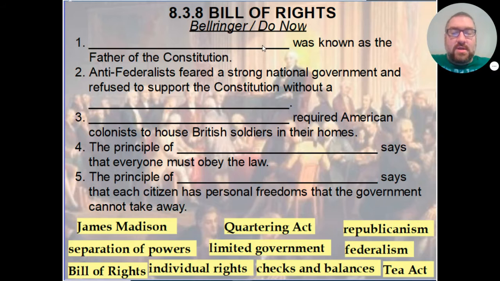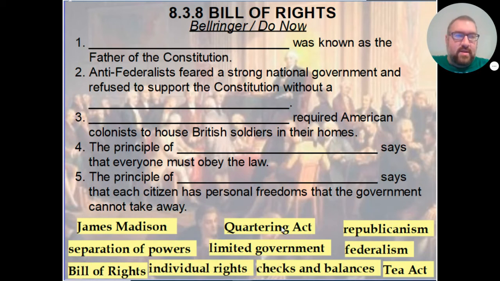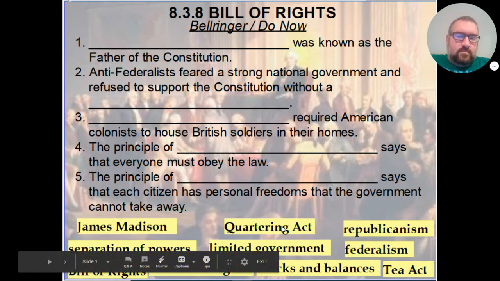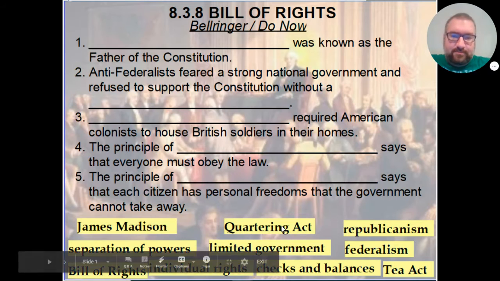Blank required American colonists to house British soldiers in their home. Once again, the key concept there, it would be house British soldiers. The answer there is the Quartering Act. Just like we talked about headquarters. If you play something like Call of Duty, for instance, headquarters is occasionally referenced. Headquarters is where the head of the army, the generals, quarter. That is the house that they are staying in.